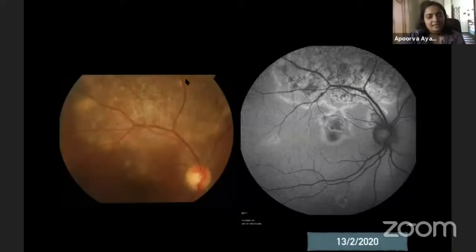We can see that there is an area here superiorly, an extensive area of healing, and there are these fresh lesions at the margin of this healing. Also, there is this penumbra of fresh lesions surrounding an area of atrophy. The AF is very impressive because it shows up the fresh margins even better than the fundus photo.